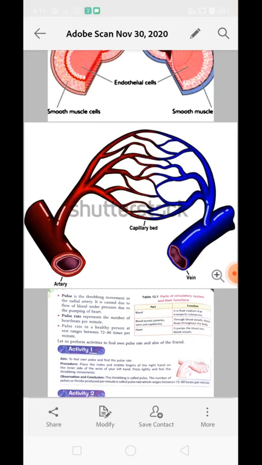When the heart pushes the blood inside the blood vessel, only then is a pulse created. So we can calculate the pulse rate. We can count the pulse rate for 1 minute to know the working condition of the heart as well. Now, the pulse rate in a healthy person is about 72 to 80 times per minute.